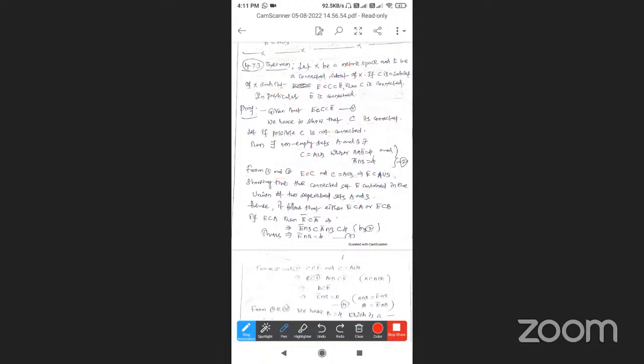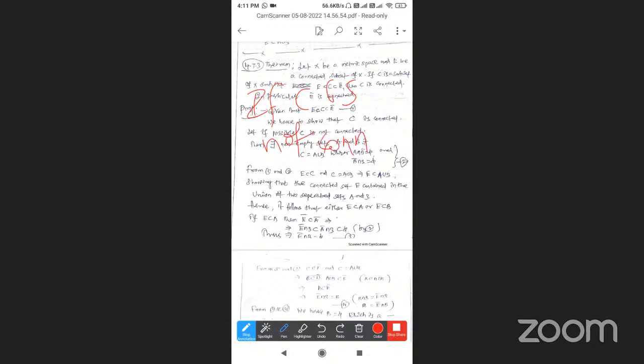If possible, suppose the statement is wrong. That means C is not connected.